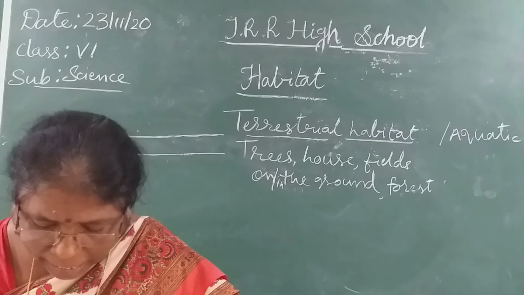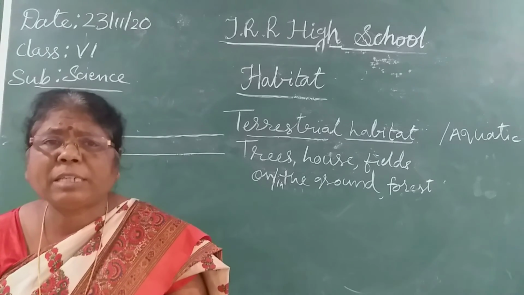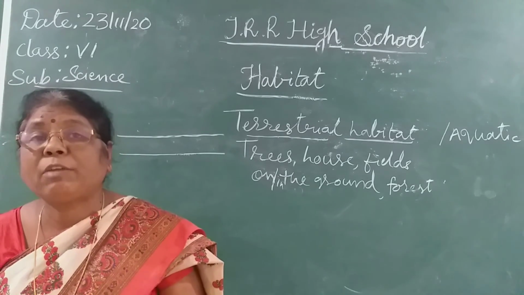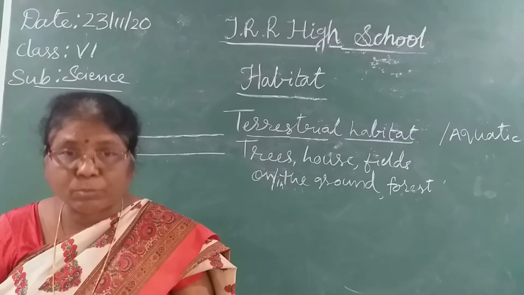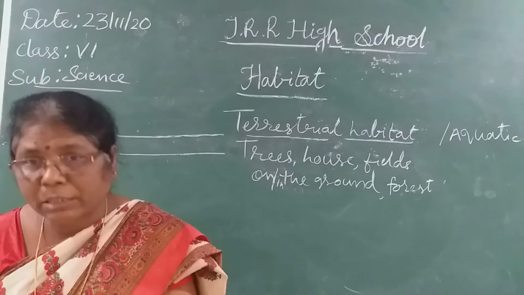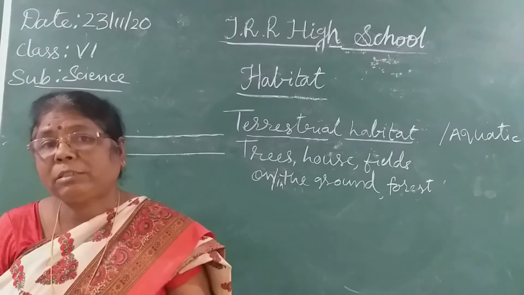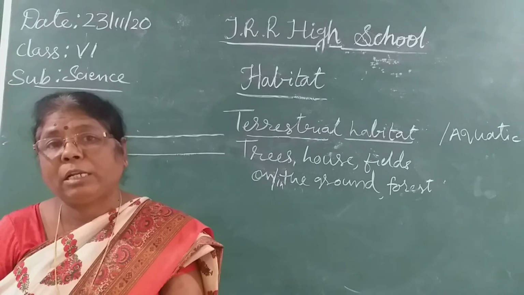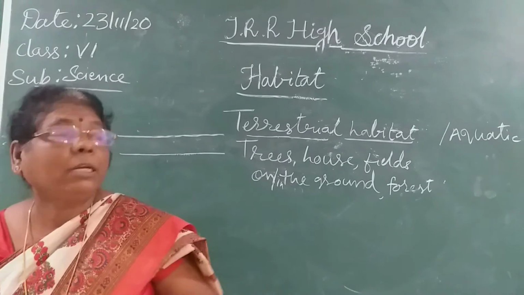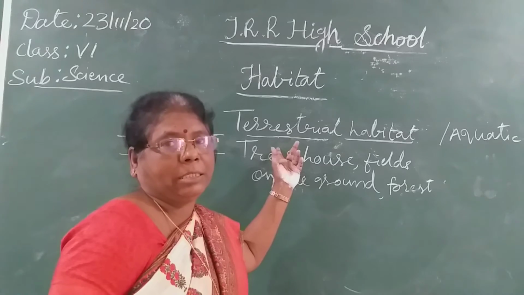Now what is the difference between terrestrial plants and aquatic plants? In terrestrial plants, the stem will be strong, the leaves will be broad, and the roots go deep into the soil, isn't it? And they get plenty of sunlight, and get water and minerals from the soil and prepare the food. That is, photosynthesis takes place. So these are the characteristic features you find in terrestrial plants.